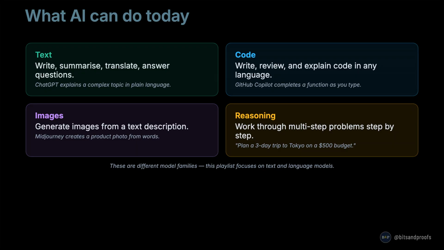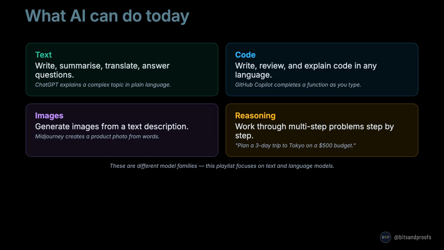So what can AI actually do today? There are four main areas. Text: write, summarize, translate, answer questions. ChatGPT explains a complex topic in plain language. Code: write, review, and explain code in any programming language. GitHub Copilot completes a function as you type.